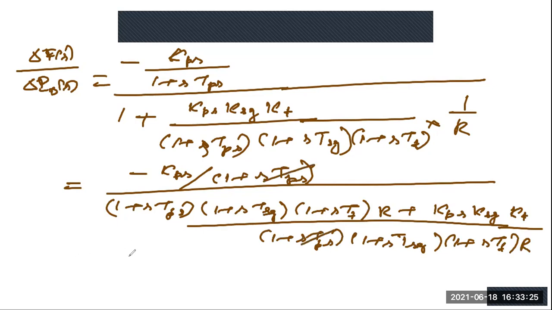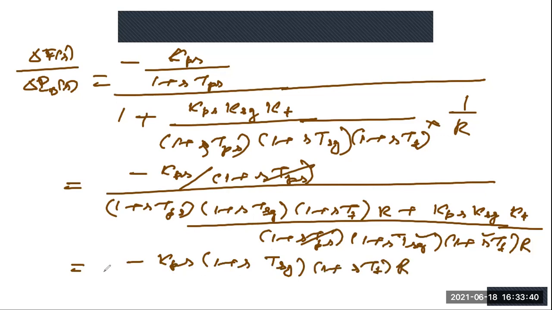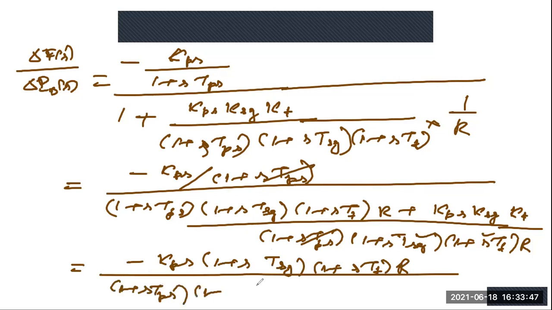So finally we have minus KPS, and this term will be in the numerator: 1 plus STSG into 1 plus STT into R, divided by 1 plus STPS into 1 plus STSG into 1 plus STT into R plus KPS into KSG into KT.